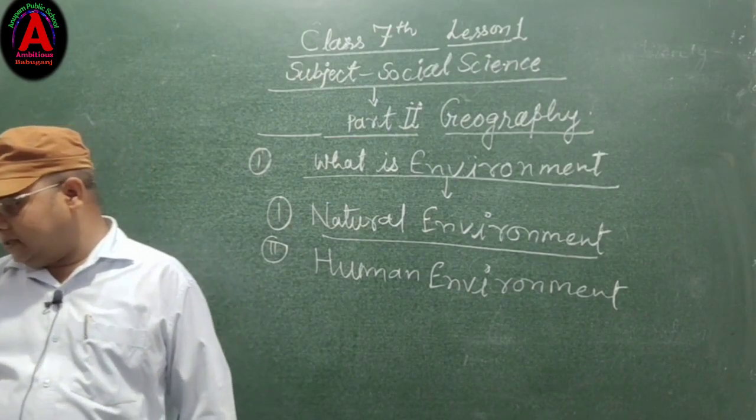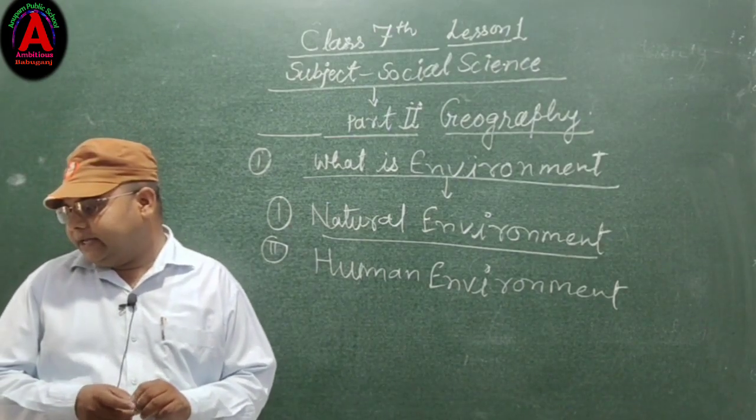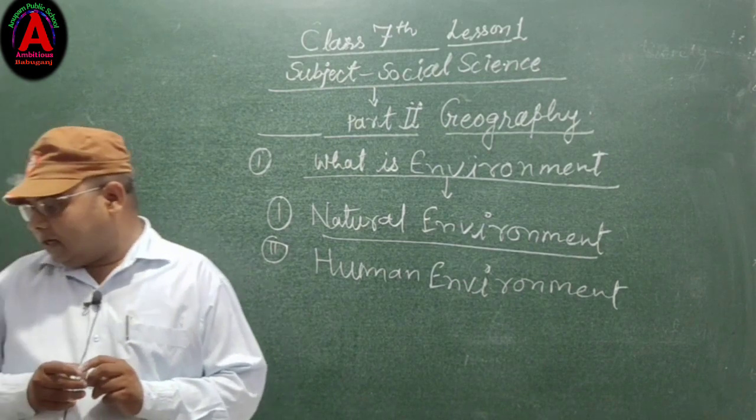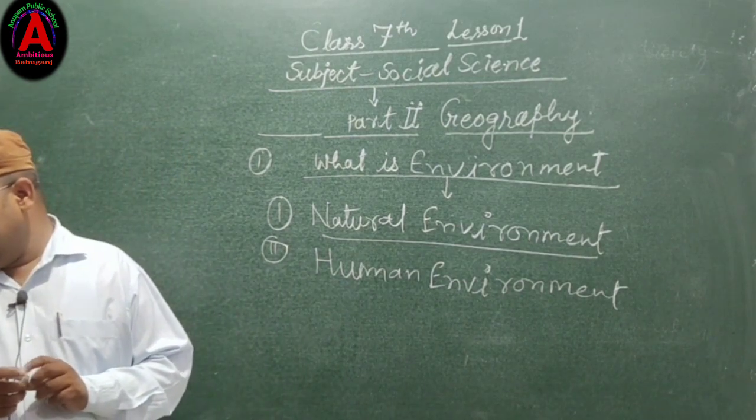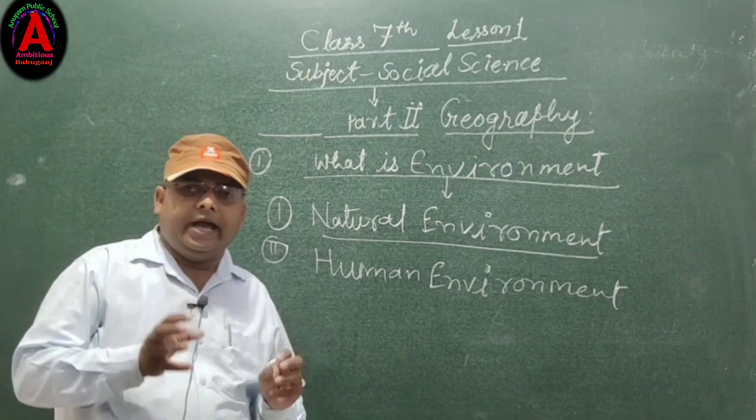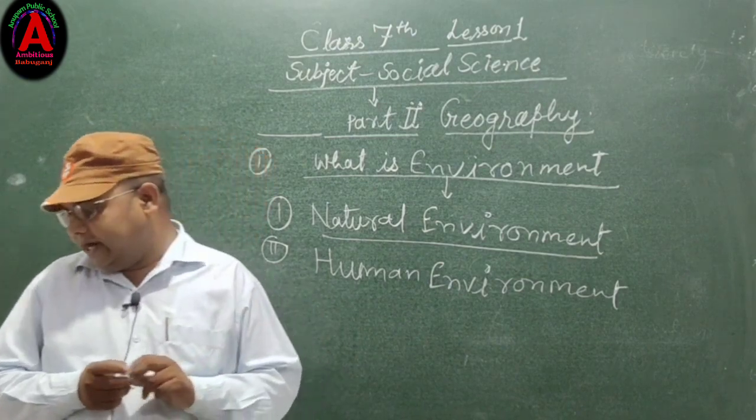So first of all, what is natural environment? Natural environment is the vast variety of landforms and life. It can be biotic and abiotic components.